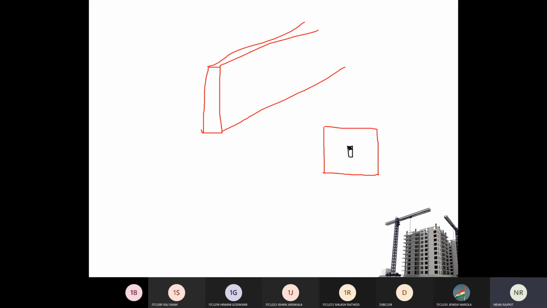The orientation of shear wall is like this, right? Or in the second option, the shear wall is placed like this.